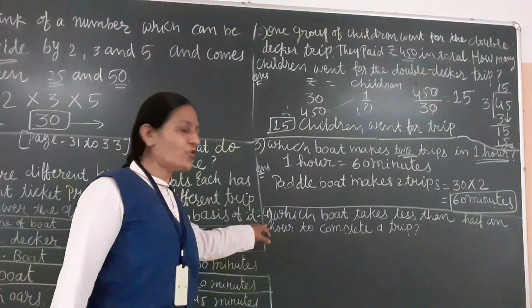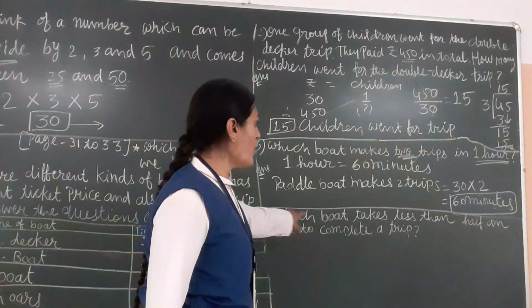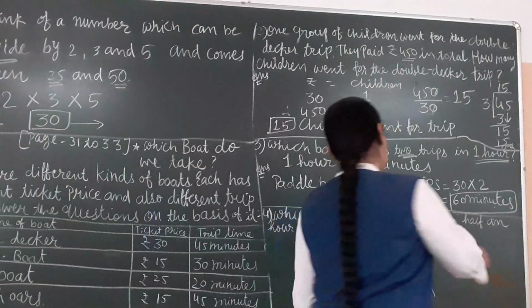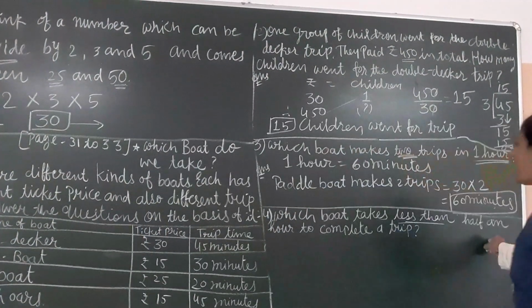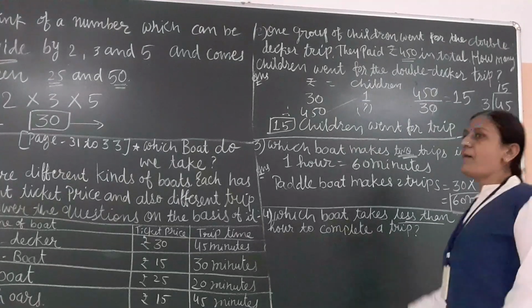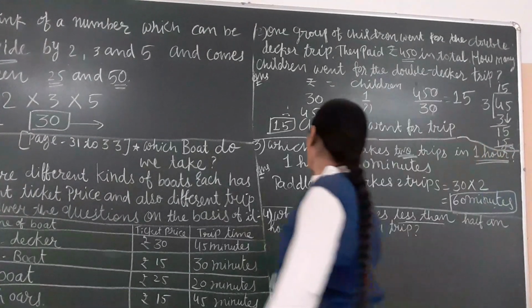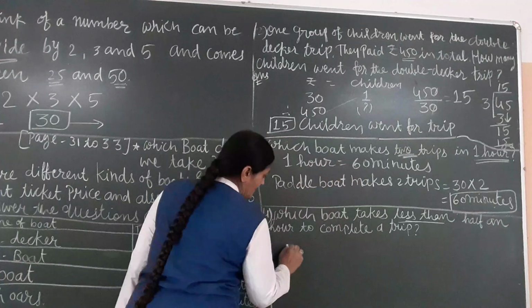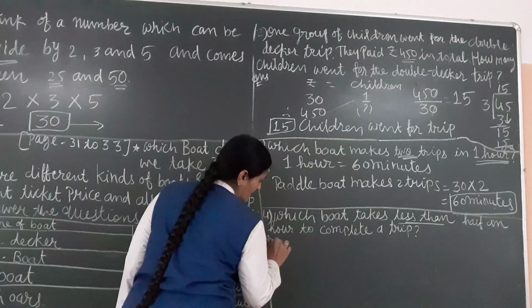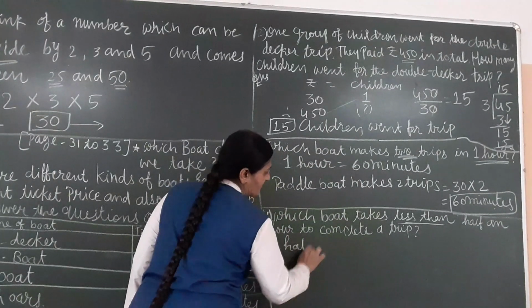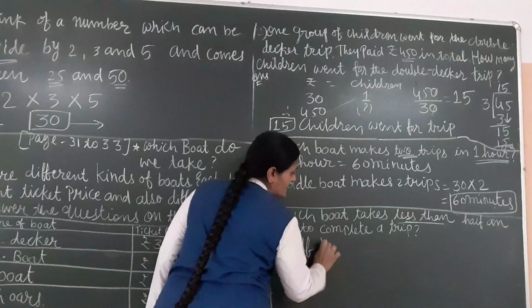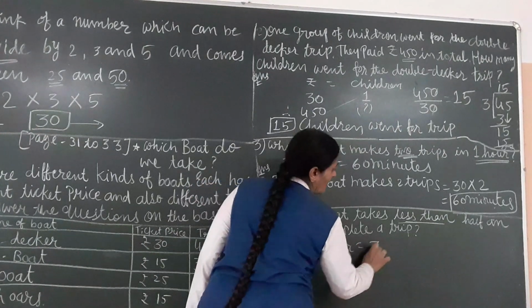Next question, the fourth question. Which boat takes less than half an hour to complete a trip? 1 hour is equal to 60 minutes, so half an hour is equal to 30 minutes.